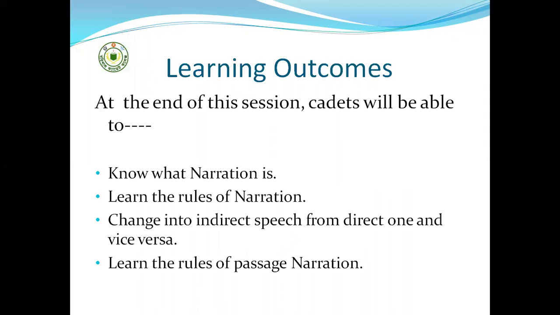Learning outcomes. At the end of this session, cadets will be able to know what narration is, learn the rules of narration, change into indirect speech from direct one and vice versa, and learn the rules of passage narration.